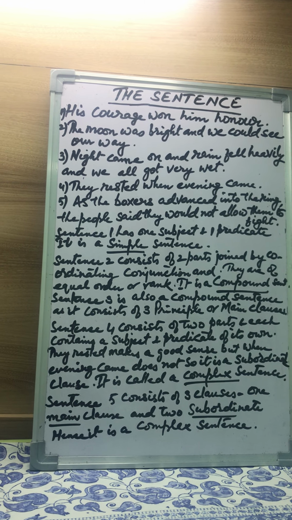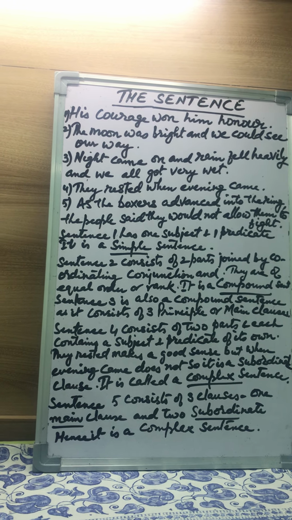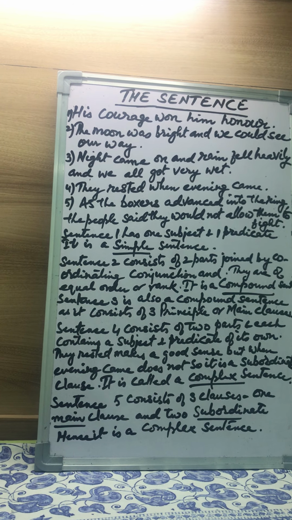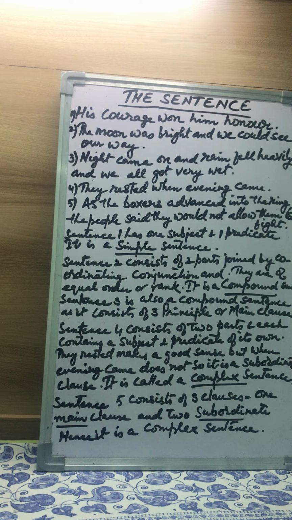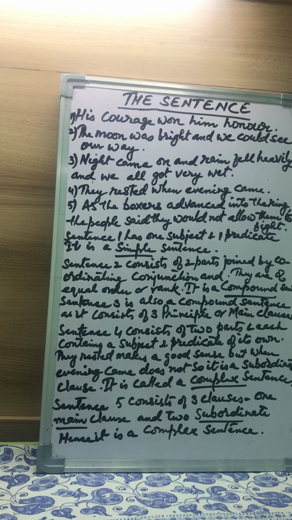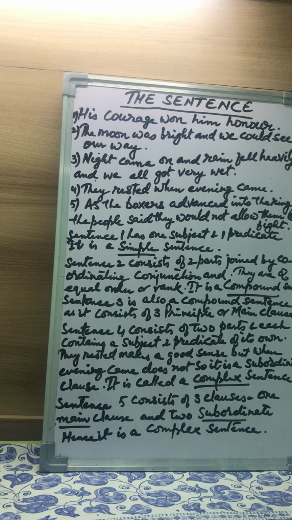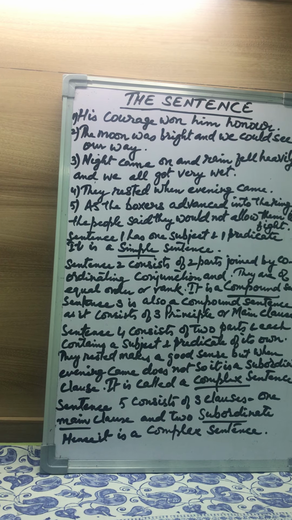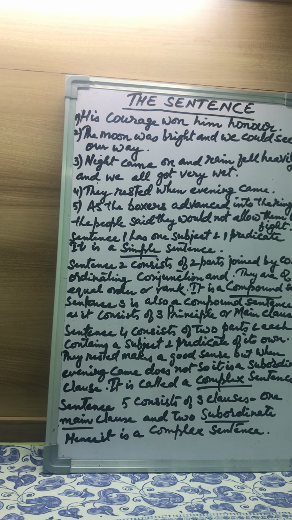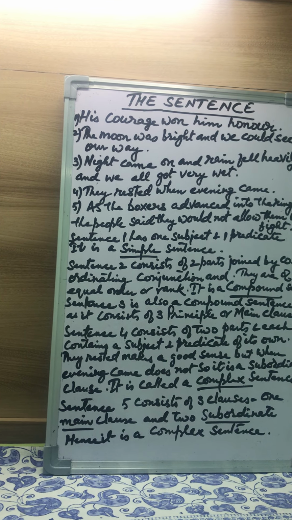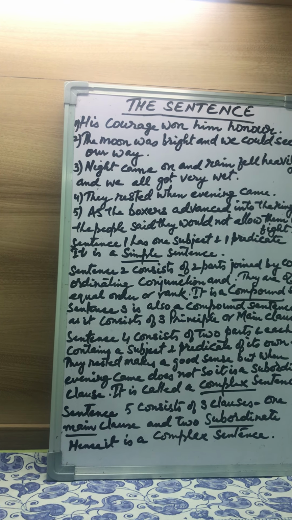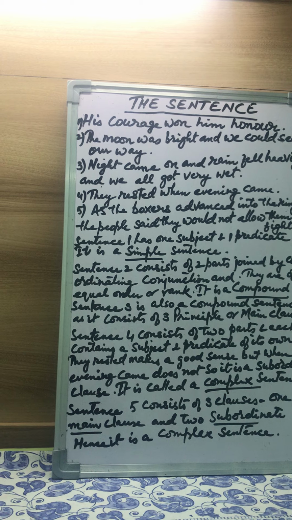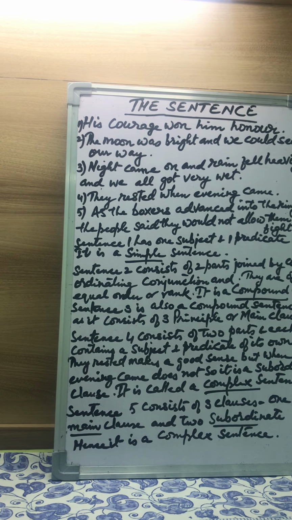Look at the following compound sentences and notice the coordinating conjunctions joining clauses of equal rank. I shall do it now or I shall not do it at all. The first clause is independent by itself. I shall do it now. And second, I shall not do it at all. These are joined by a conjunction or.